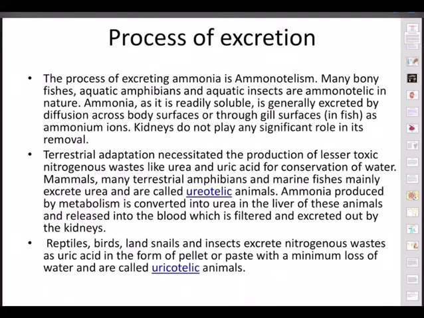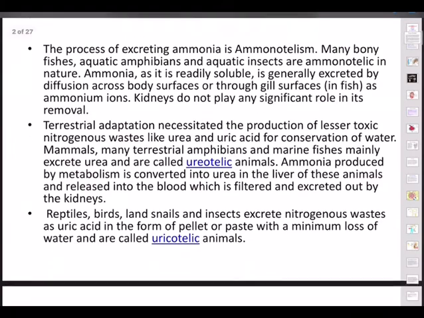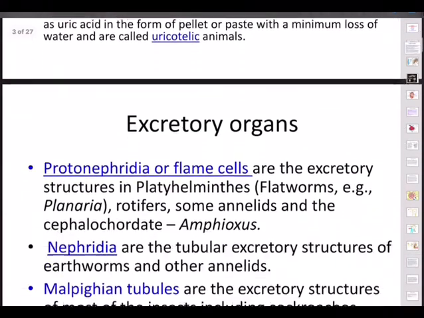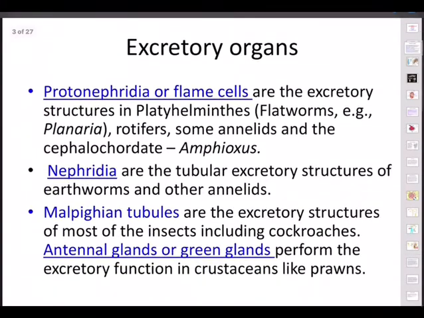And of course creatinine, this is a very critical one, it is produced from creatine phosphate present in muscles. So increased level of creatinine is an indication of kidney damage. That's why a blood test will always be done, and in that the most important one is creatinine levels. So higher levels of creatinine in the blood is an indication of kidney failure or kidney damage.